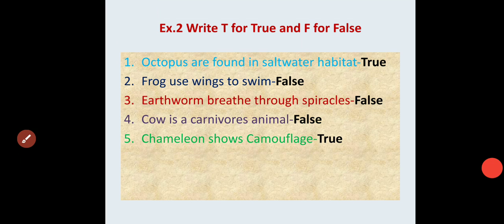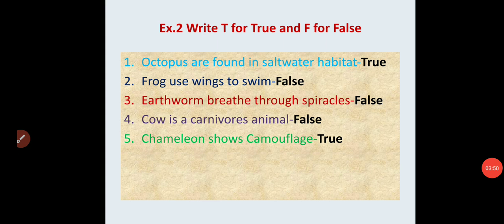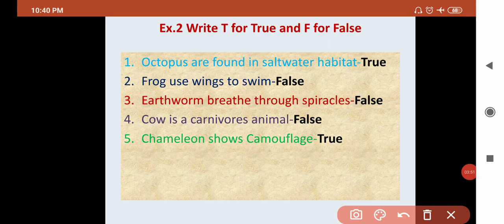Okay, next is true or false. Write T for true and F for false. Number 1. Octopus are found in salt water habitat. Is it true? Think about it, then answer. Yes, this is a true statement. Octopus are found in salt water habitat.